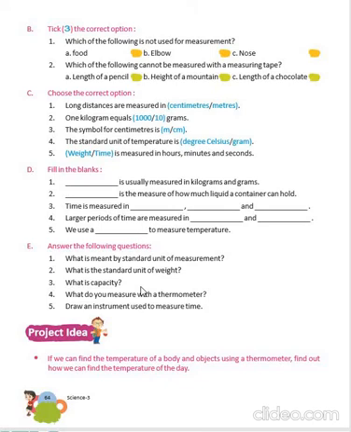The quantity of liquid a container can hold is known as its capacity. What do you measure with a thermometer? We measure temperature with a thermometer. Draw an instrument used to measure time. So here you have to draw a clock.